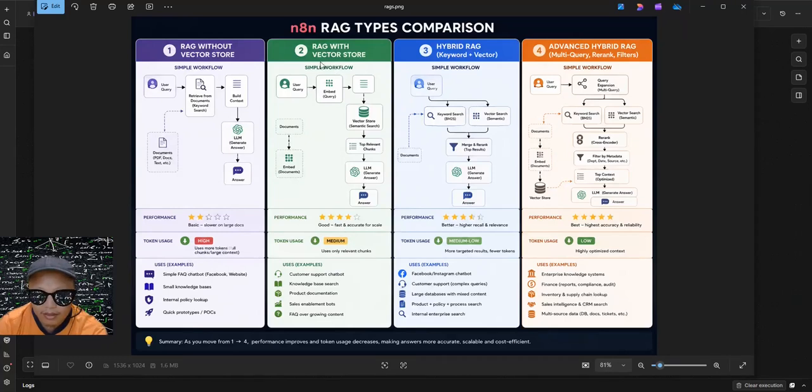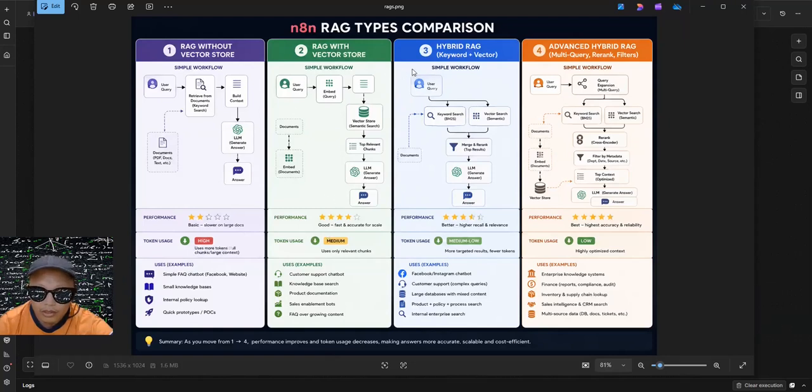But this one, basic RAG with vector store, is also designed for a single or maybe 2 or 3 documents. But sometimes it gets a hallucination. It will give a wrong answer. So it's maybe 30% less accurate, and the token usage is medium.